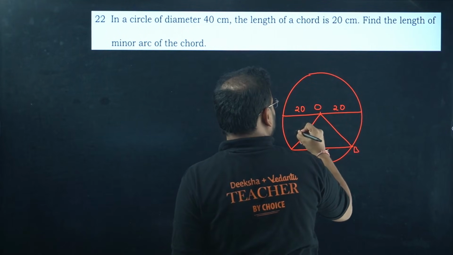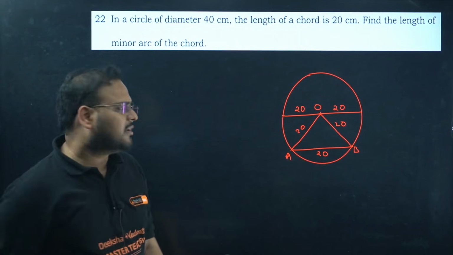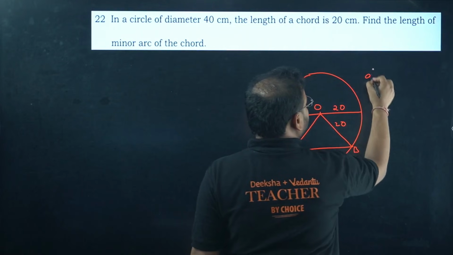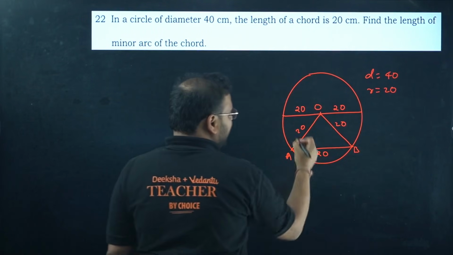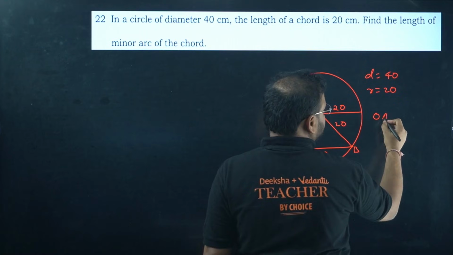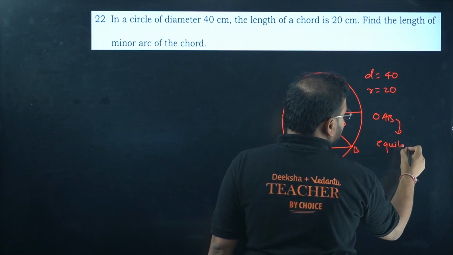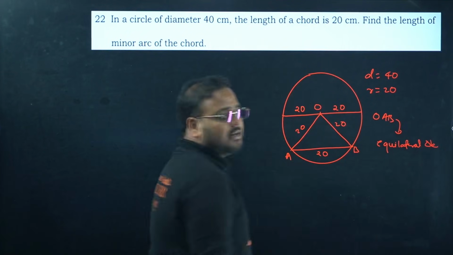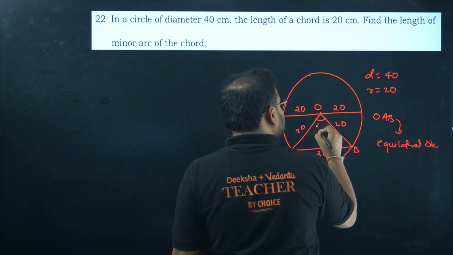You get this as r, so also 20, also 20. How come, sir? Because all these are radii. If the diameter is 40, it means the radius is 20. So the triangle OAB is what? Any guesses? Equilateral triangle. In that case, all these angles are 60 degrees.